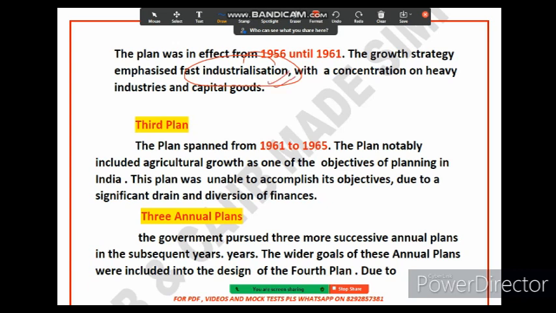Now the third plan. See the key points: second 5-year plan, industrialization. Third 5-year plan, it included agriculture growth as one of the objectives. The government invested in improving agriculture productivity and infrastructure, but the plan was not successful due to a number of factors, like the war with China. In 1962 the war with China broke out, because of which this plan was unsuccessful. After that come 3 annual plans. After the third plan, the government pursued 3 more successive annual plans. These plans were focused on stabilizing the economy and laying the groundwork for future development.